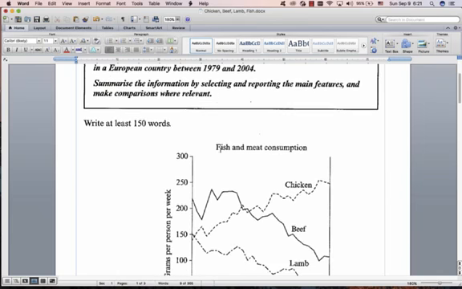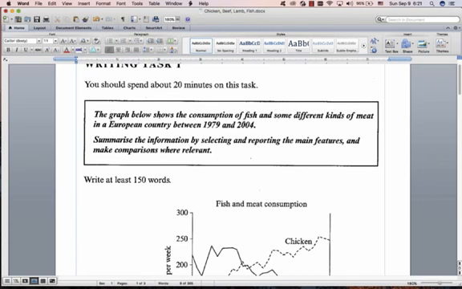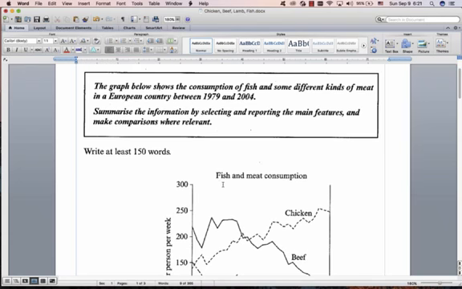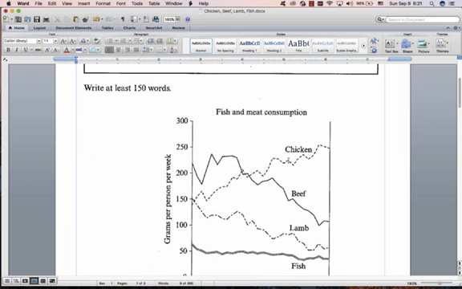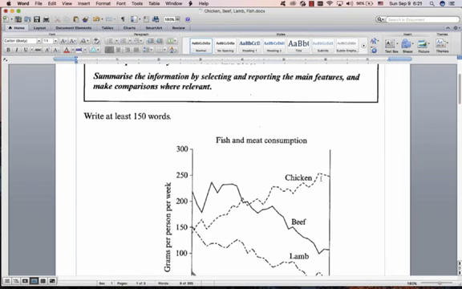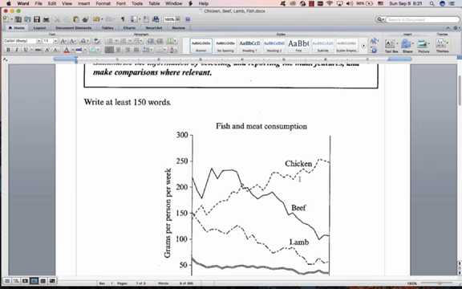Right, noun phrase 1 is quite clear. They use it there. Look in the question for the noun phrases, but also look in the title of the chart. Often the noun phrases are there too. So I'm not going to do fish and meat. We're going to divide them into 1, 2, 3, 4. So let's just do chicken, for example. Chicken falls under meat. So noun phrase 1 is chicken consumption.